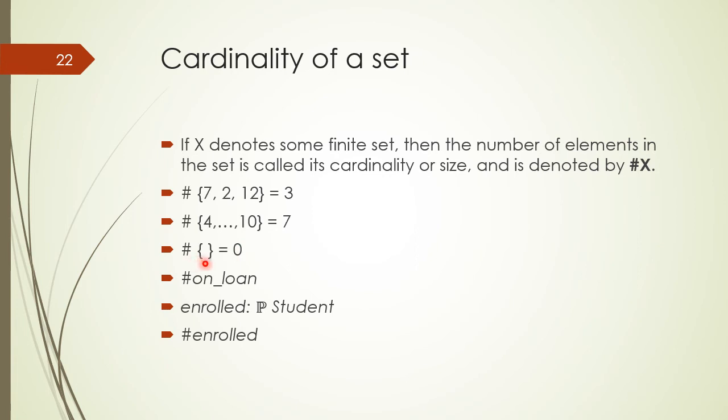The cardinality of the empty set is 0, and we have declared a variable on loan, which is a set of books which are on loan. Then the cardinality of the set on loan would be the number of books which are on loan. And if we declare a variable enrolled on the type power set of student, then the variable enrolled will be a set. Therefore, the cardinality of variable enrolled would be the number of enrolled students.